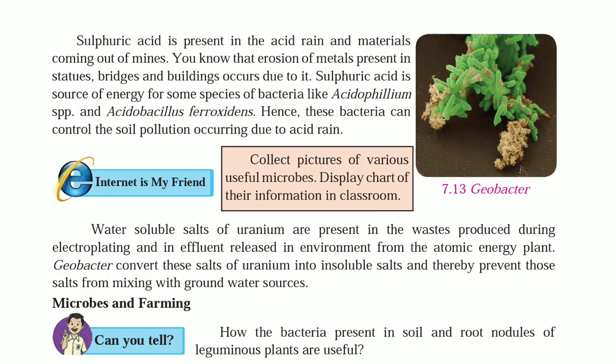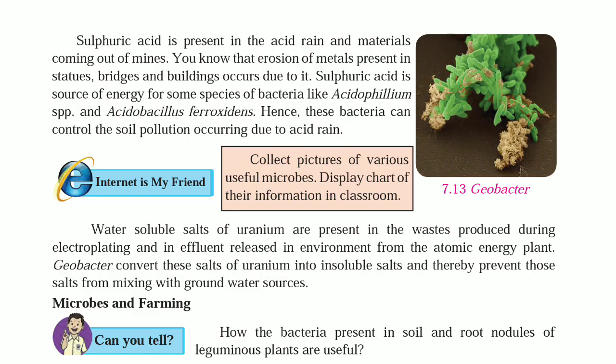Sulfuric acid is a source of energy for some species of bacteria like Acidophilium species and Acidithiobacillus ferrooxidans. Hence, these bacteria can control the soil pollution occurring due to acid rain.